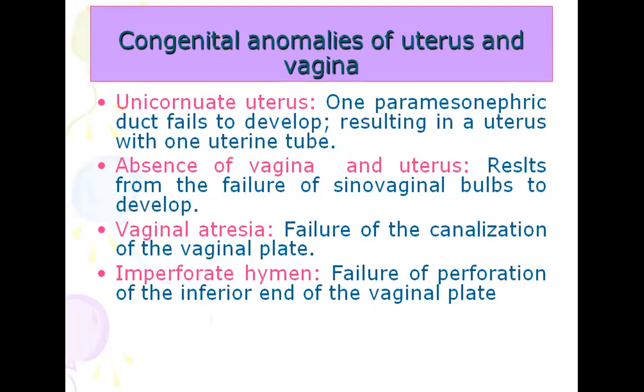That is unicornuate. The absence of the vagina and uterus results from failure of the sinovaginal bulbs to develop. In vaginal atresia, there is failure of canalization of the vaginal plate. And in imperforate hymen, there is failure of perforation in the inferior end of the vaginal plate.